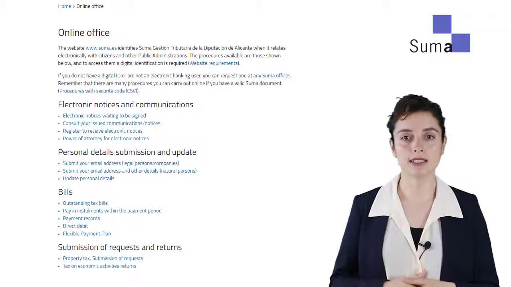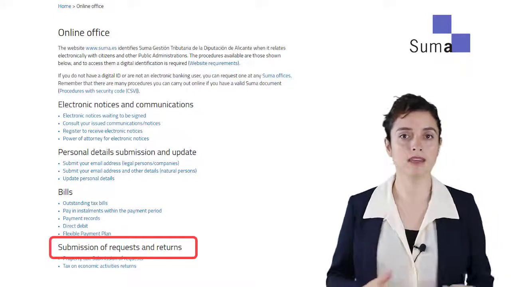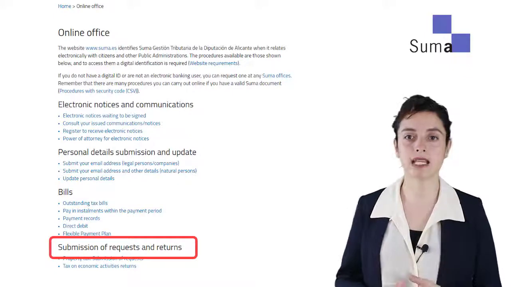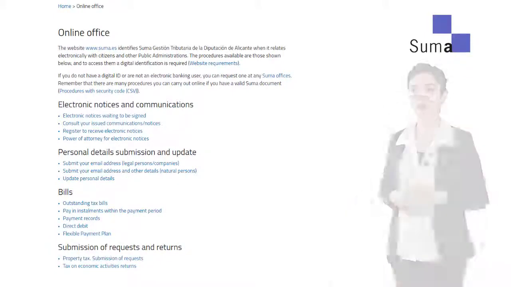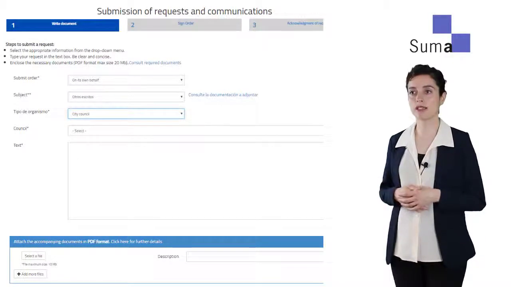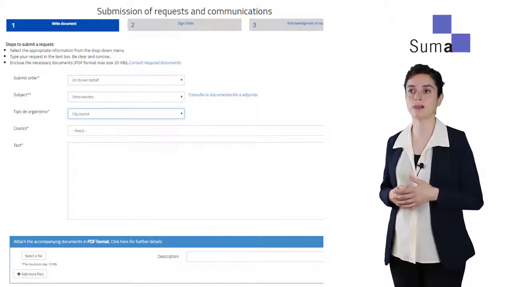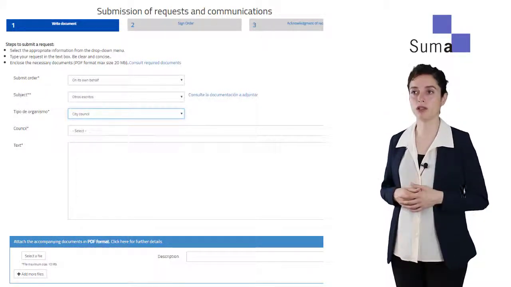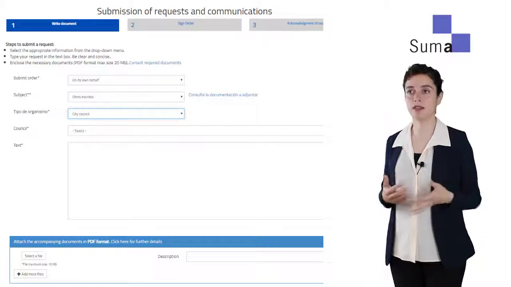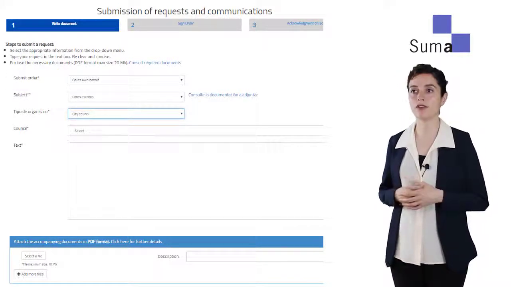We can do so in the section Submission of Request and Communications, and the information requested is the same as explained above. Once you have finished with the identity assurance, on the first screen, Generate Document, a series of drop-down menus appear in which the taxpayer will choose the corresponding options, if the taxpayer is acting on his or her own behalf or on behalf of another person.